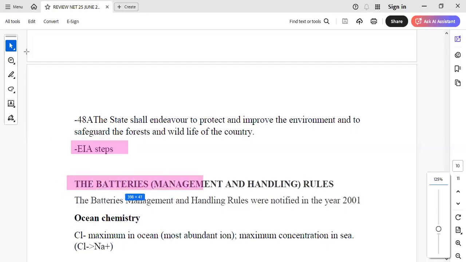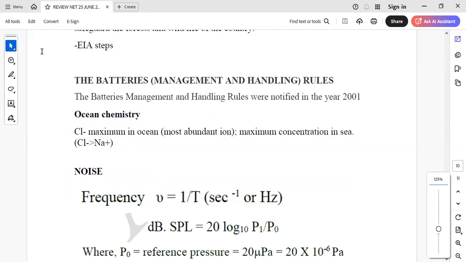They also ask the Batteries Management and Handling Rule 2001. Ocean chemistry, in the passage they have asked which ion is more. So chlorine is the maximum one.